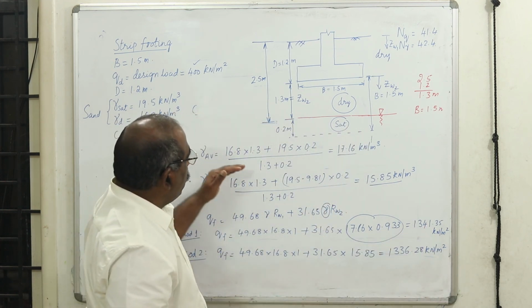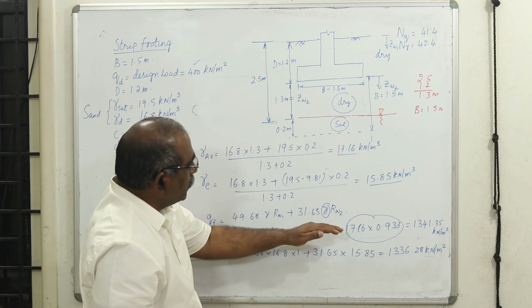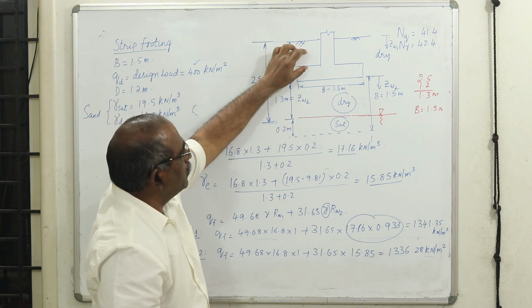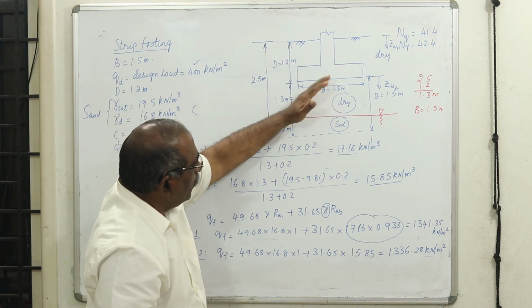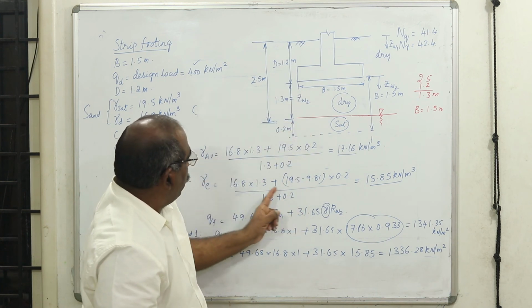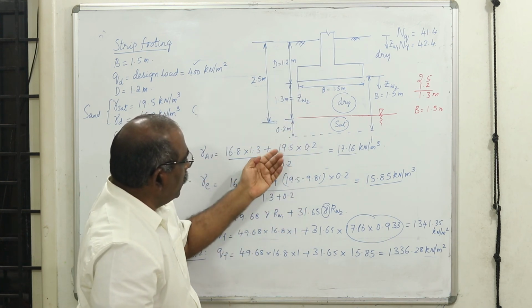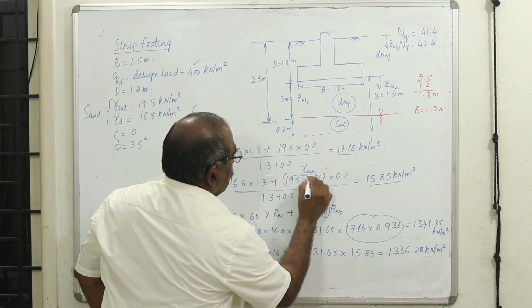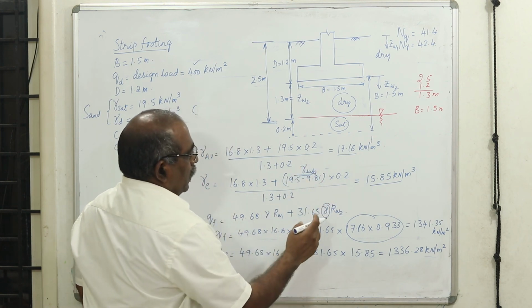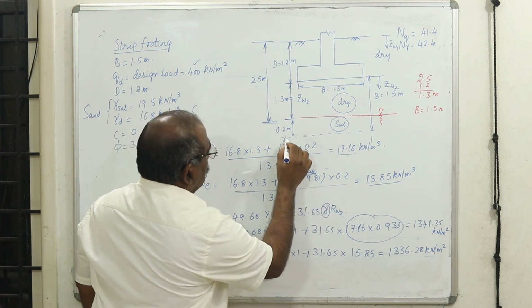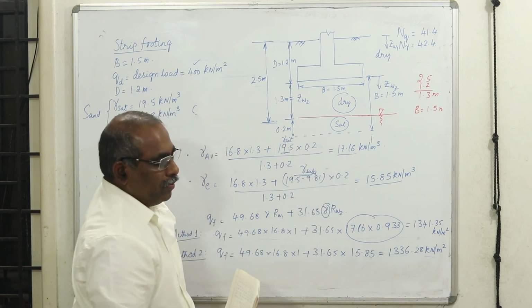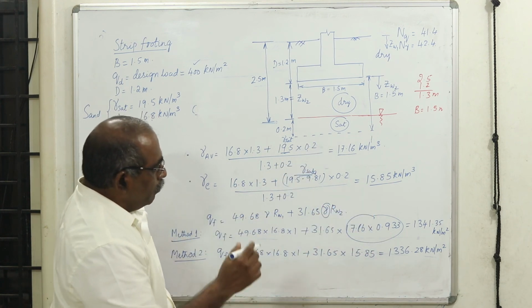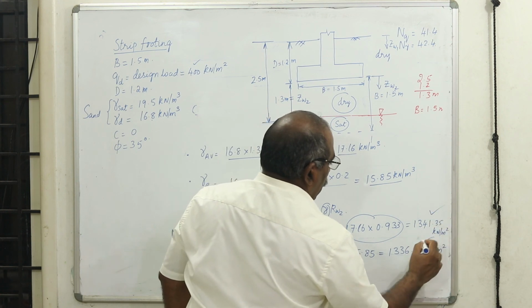Instead of finding out the reduction factor and wasting your time, since the water table is below the footing level, directly this will be RW1. You eliminate finding out RW2 and directly find the effective unit weight, because it's almost similar. This quantity is the submerged unit weight. Take the submerged unit weight, rather than taking the saturated unit weight, finding the average unit weight and then multiplying by the reduction factor. Those two steps can be avoided. Both are accepted.